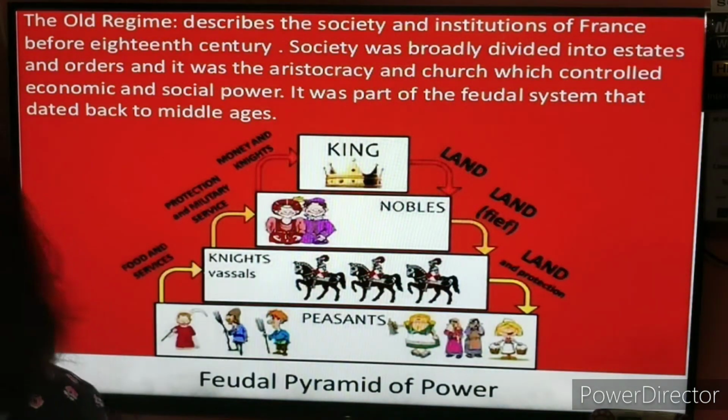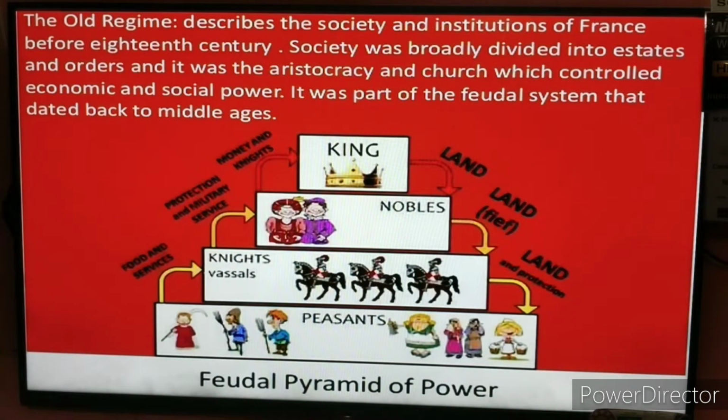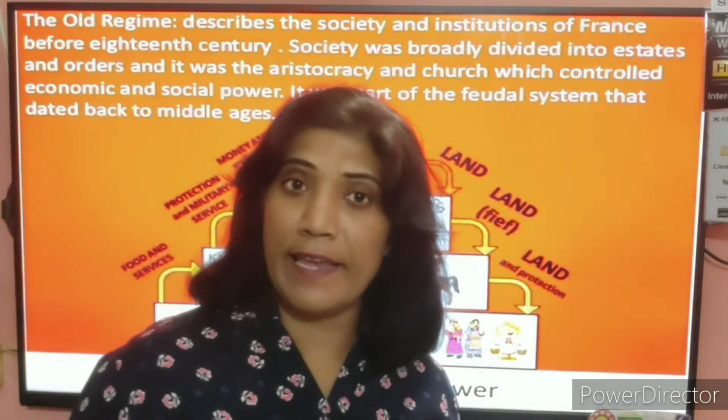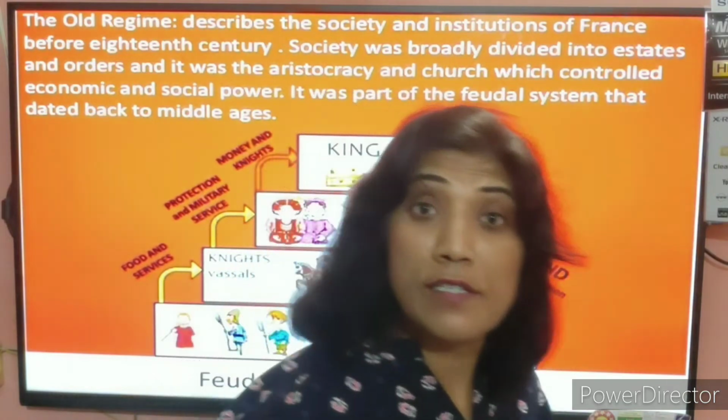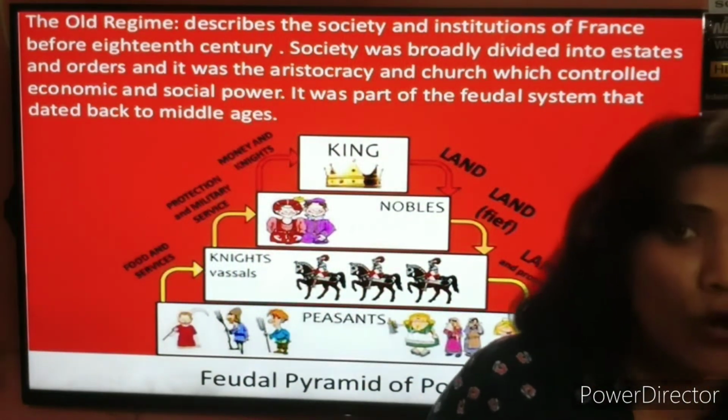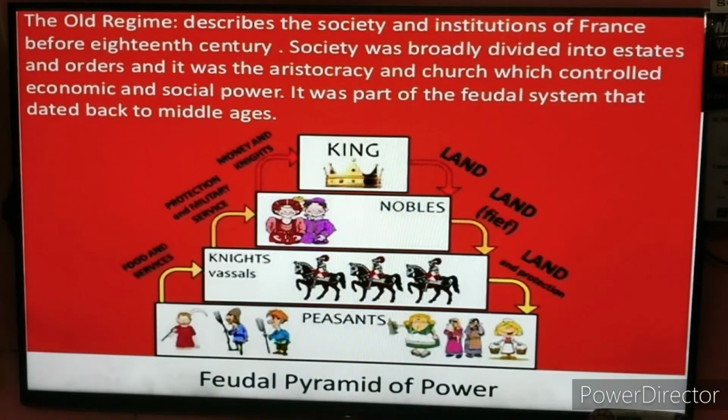See students, the French society during the late 18th century, you can see that during that time a feudal system was going on. Before the 18th century, the feudal system was going on. That feudal system is known as the Old Regime. This Old Regime describes the society and institutions of France before the 18th century.